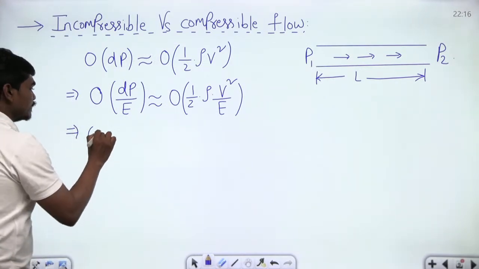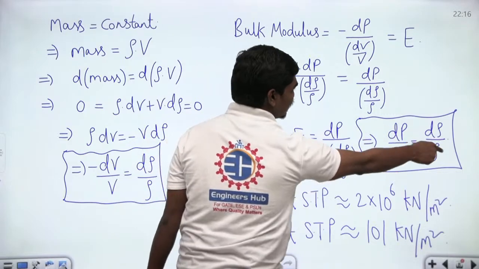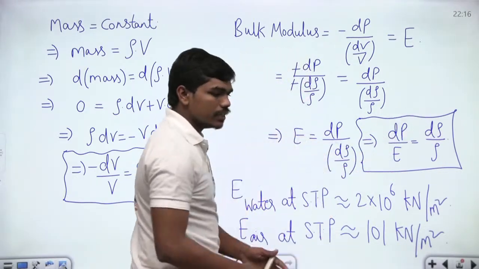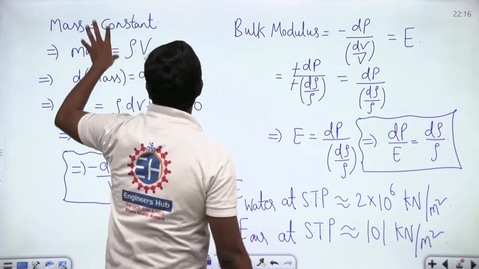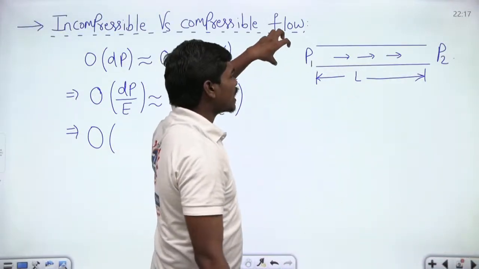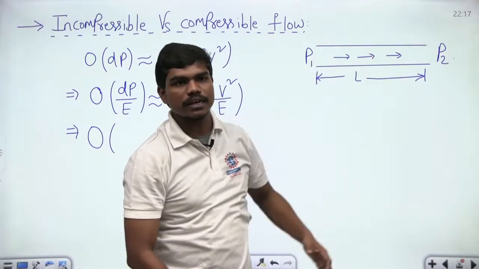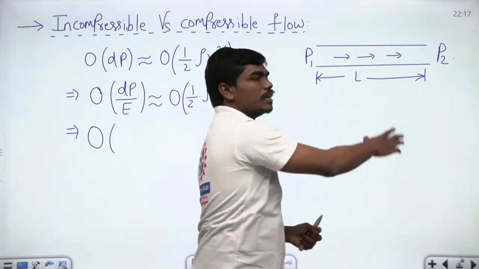Now, if you go to the previous slide a bit, this dP by E can be written as d rho divided by rho, correct? So from bulk modulus analysis, whenever the mass of the fluid is constant, at the end, the continuity equation has to be satisfied, meaning whatever mass is flowing in, definitely that should come out, because the pipe is under steady state operation and definitely there can't be any mass accumulation within the pipe.